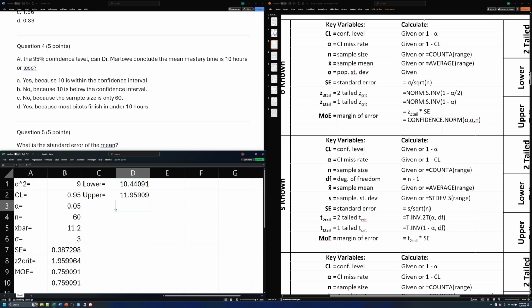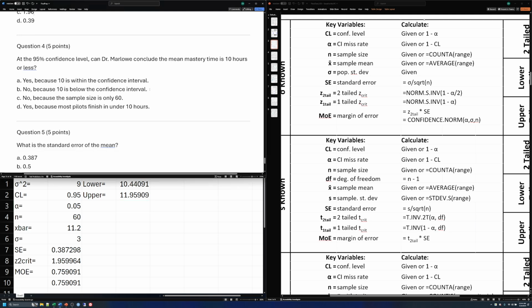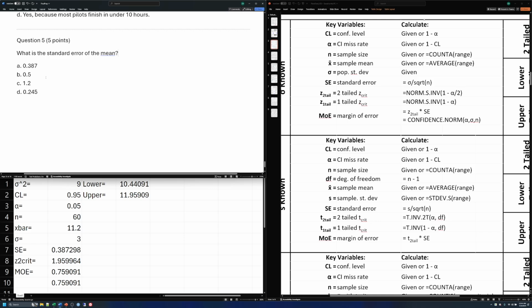In fact, 10 is below the interval, suggesting that the mean mastery time is greater than 10 hours. Last question: what is the standard error of the mean? Looking at our values, it is 3.87.